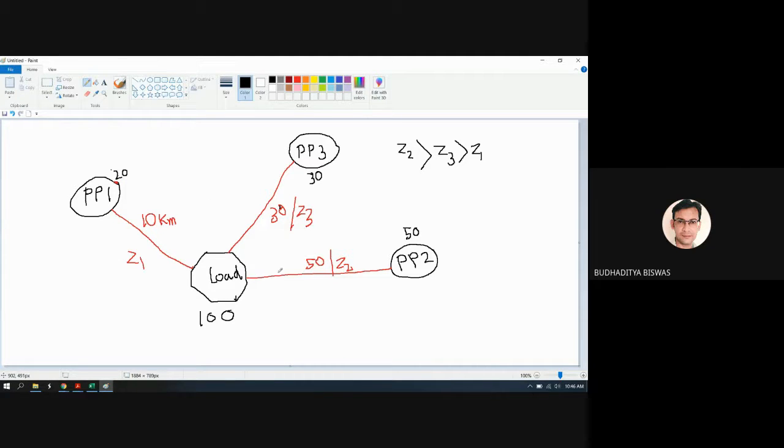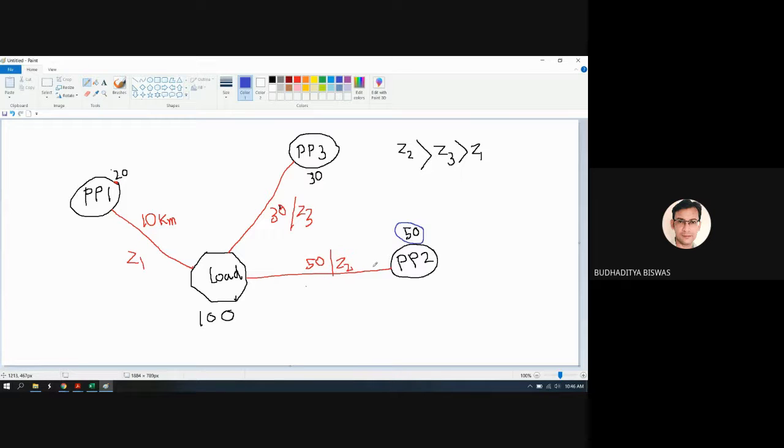But if you want to consider the transmission loss, you see that the distance from power plant 2 to the load center is high, equal to 50 kilometer. So if power plant 2 generates 50 megawatt, the maximum generation, sharing the maximum load demand, then the problem is that the transmission loss will also be more, because Z2 is the maximum value among Z1, Z2 and Z3. So the losses will be more also.